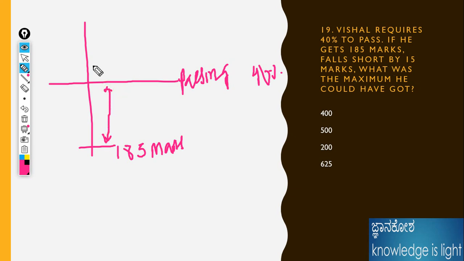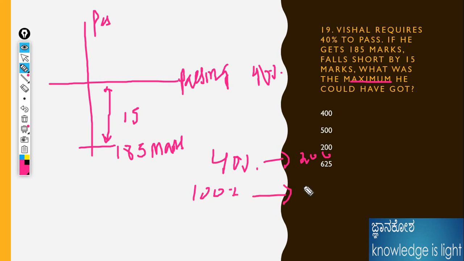So this is the fail line, this is the pass line. If you write like that, definitely it will be very easy for you. See, what is the passing line? Because 15% fail means 40% is equal to 200 marks. Maximum is 100%. For 100% here, 200, keep it the same, so the numerator should be 100 and the denominator should be 40.